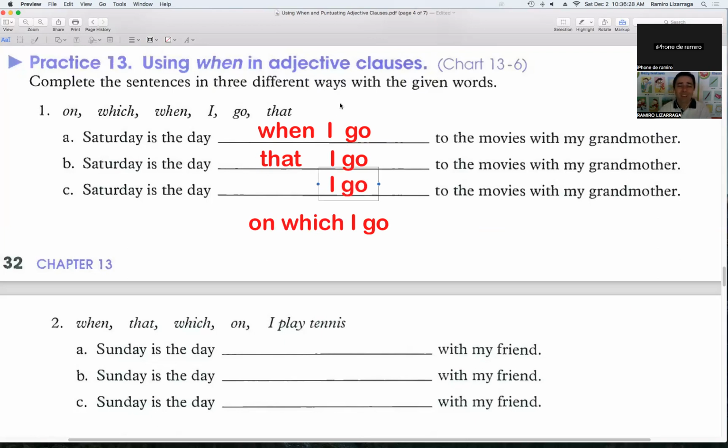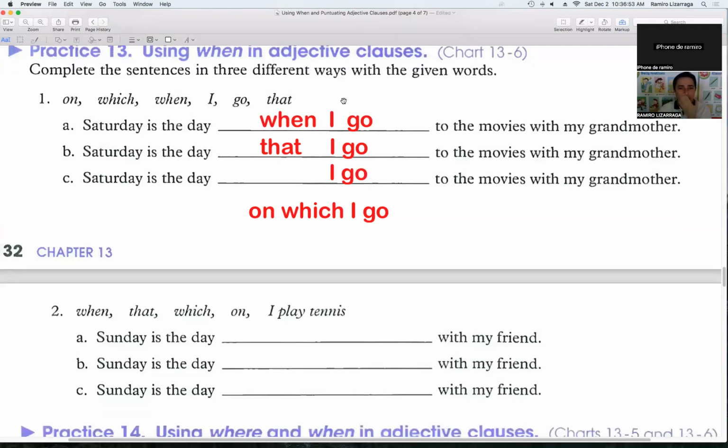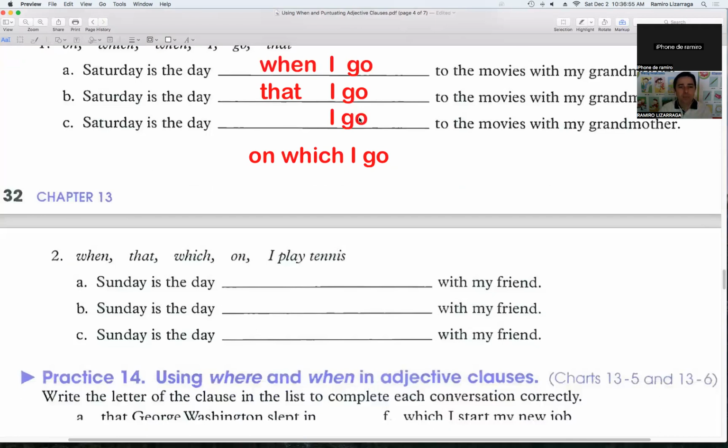But for me, the number one is this. Saturday is the day when I go to the movies with my grandmother. Leslie, guess what? You want to hear this? Saturday is the day when I go to the movies with my grandmother. For me, it sounds better. You know, it's nicer. This sounds much better. Okie dokie, ladies. Let's continue.